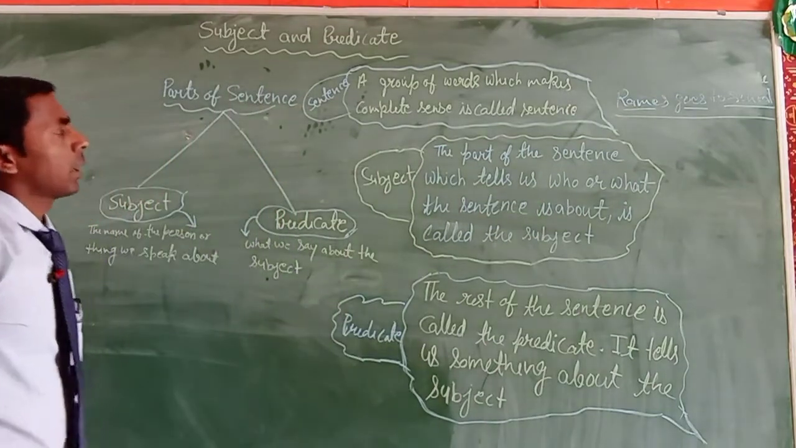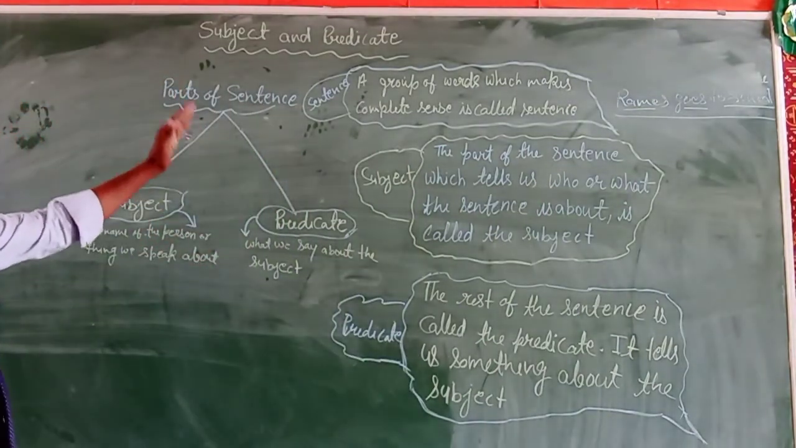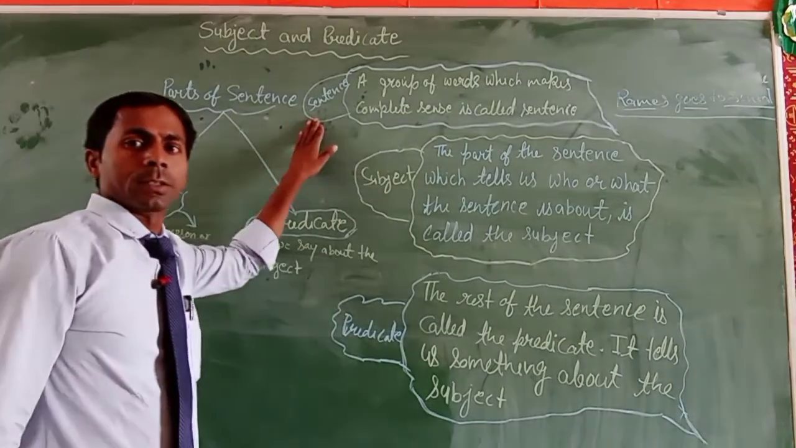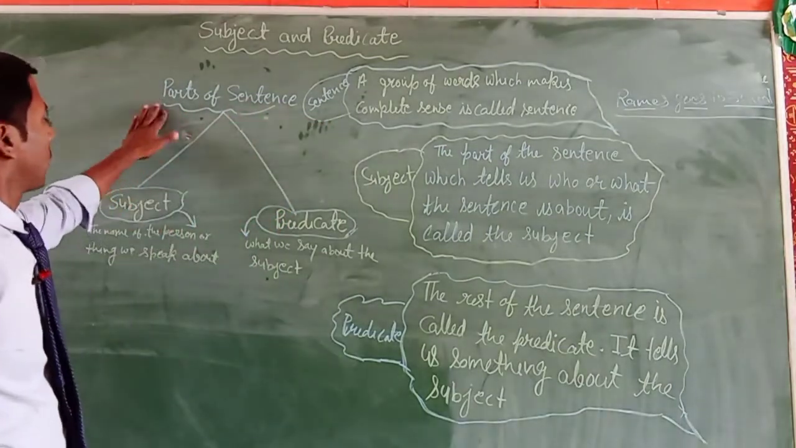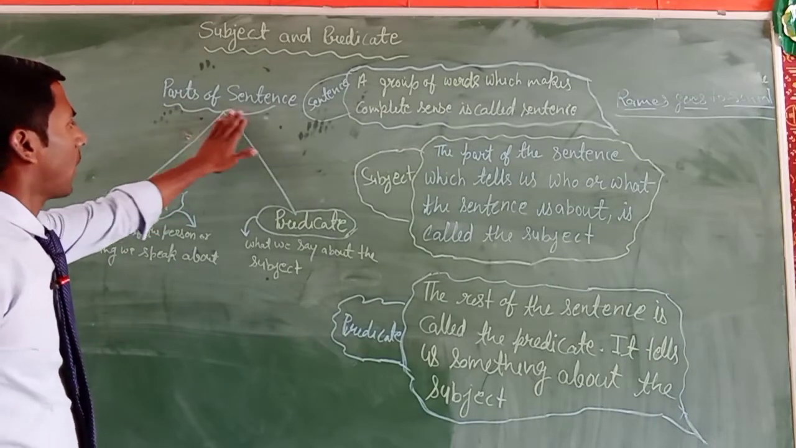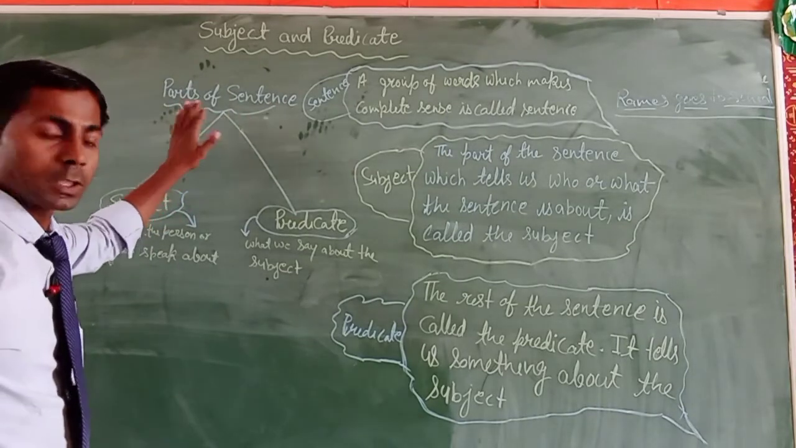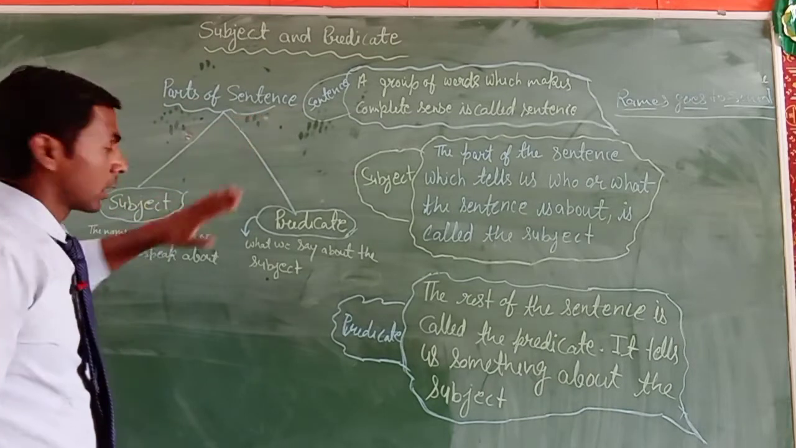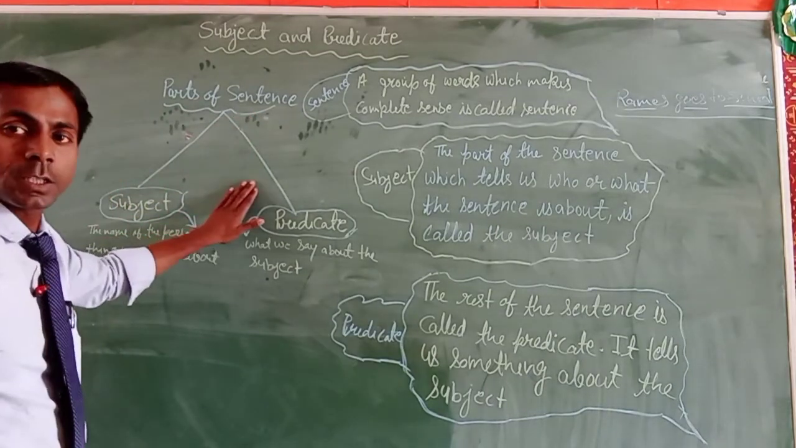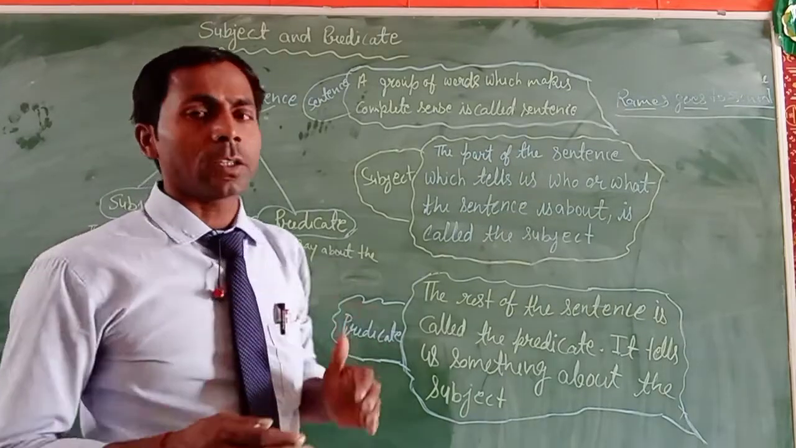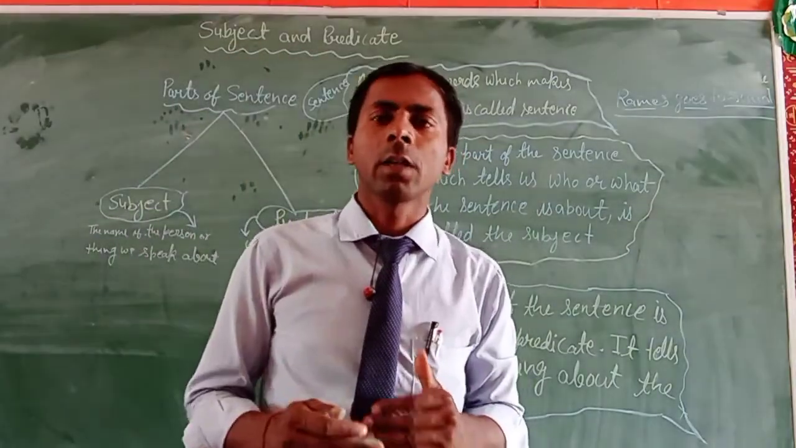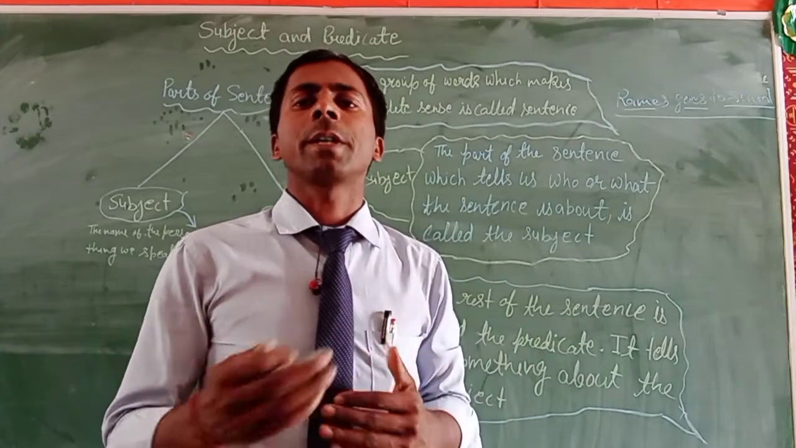Clear? And how many parts does a sentence have? There are two parts of the sentence. First is subject and second is predicate. We can divide the sentence into two parts: the subject part and the predicate part.